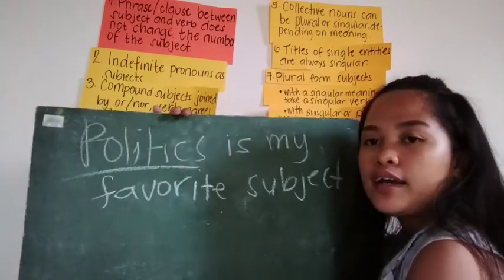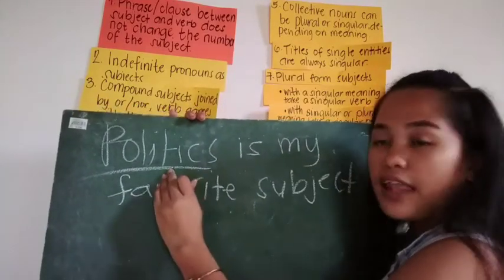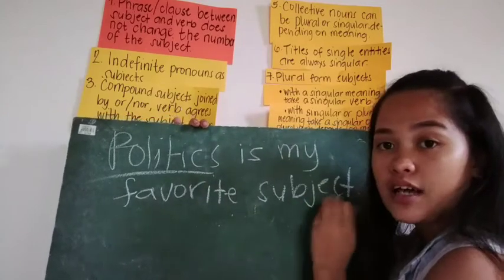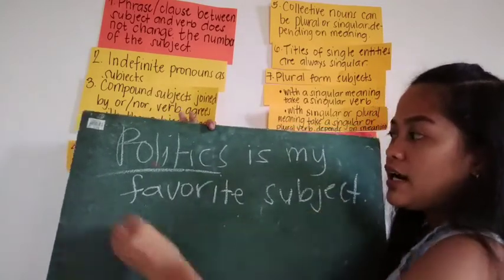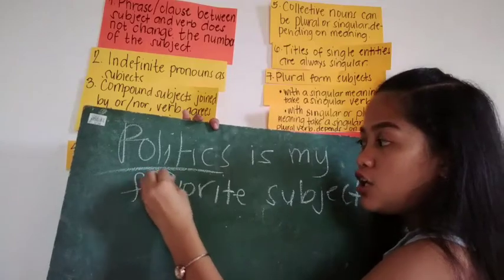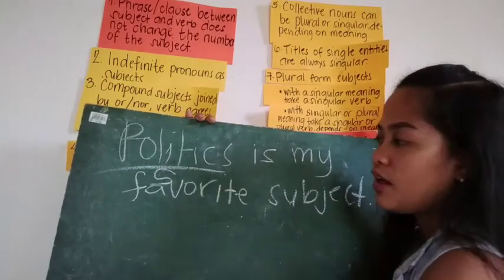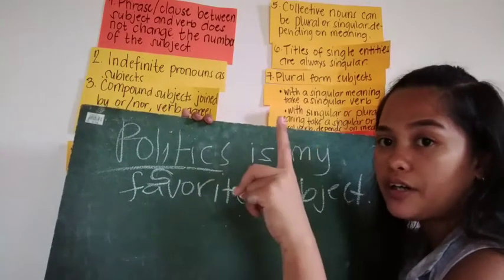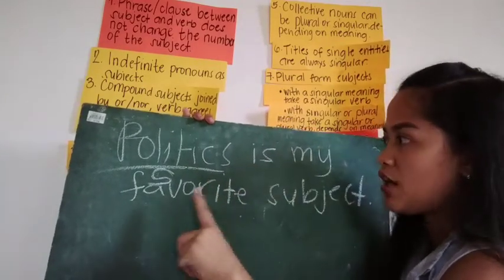Politics. If you look at "politics", it seems like a plural, right? But since it is a subject, it is singular. It is singular because it is only one subject.